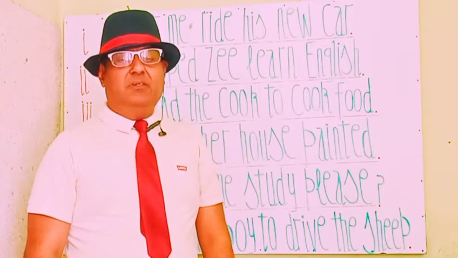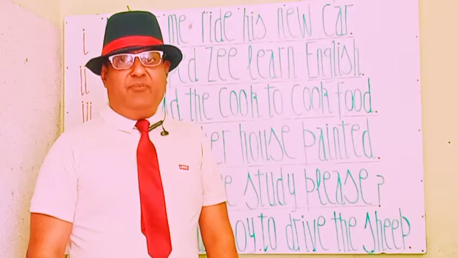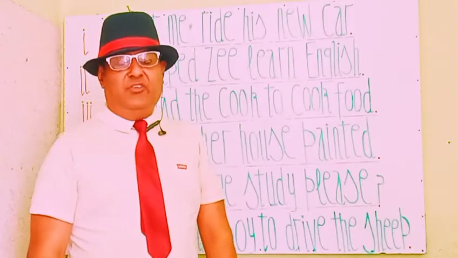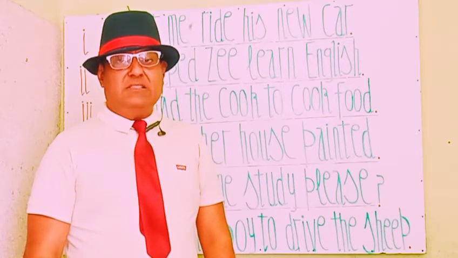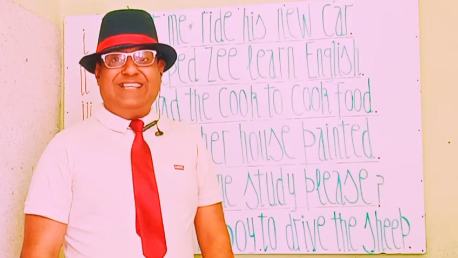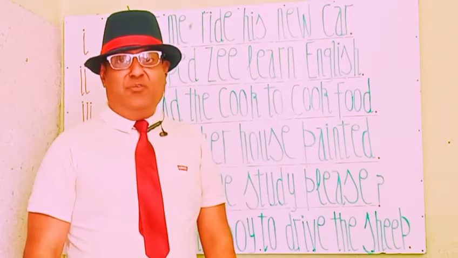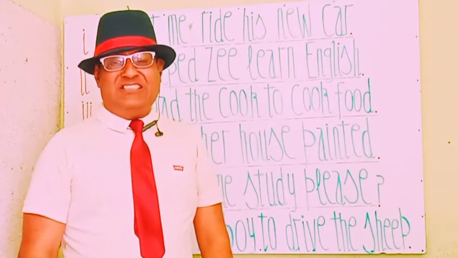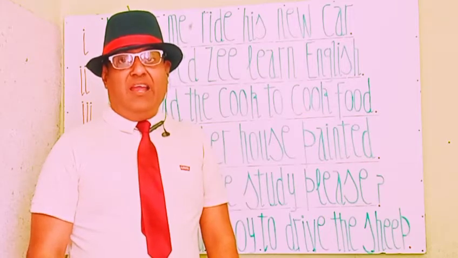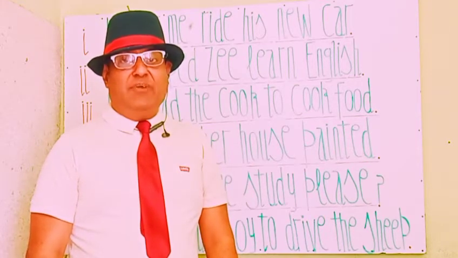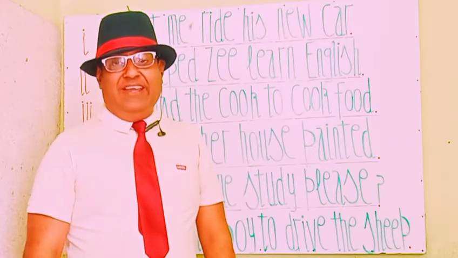This is another sentence in which we see that help is used as a causative verb. They help Z learn English. So here see that English is learned by Z. Z is influenced, Z is convinced to learn English, and they are helping her out to learn English.